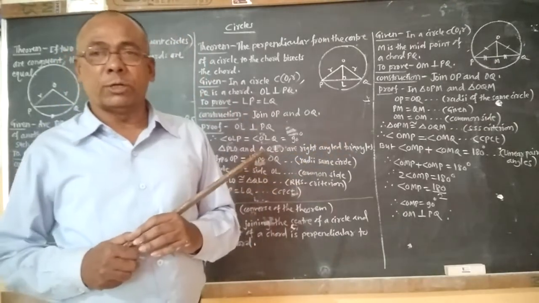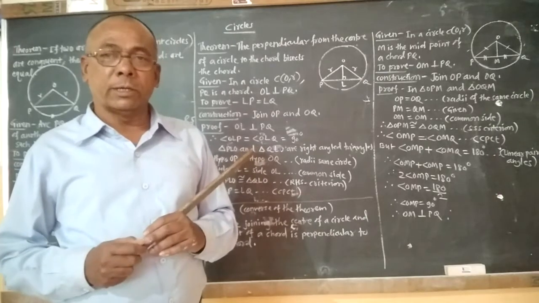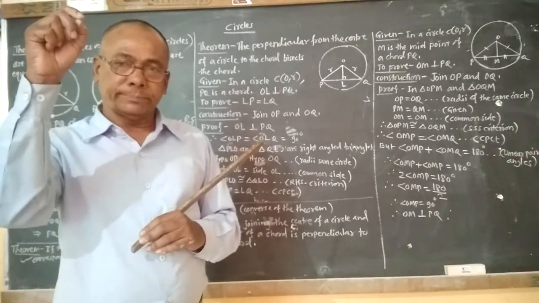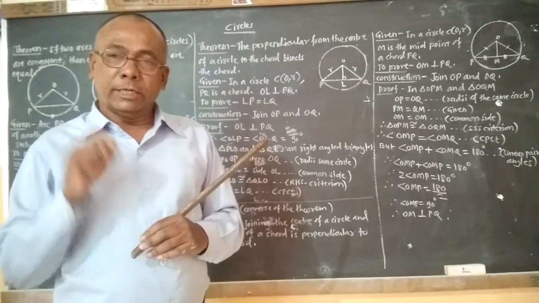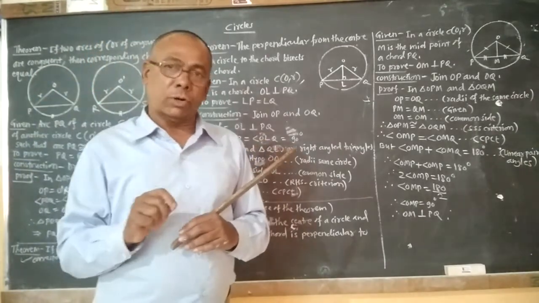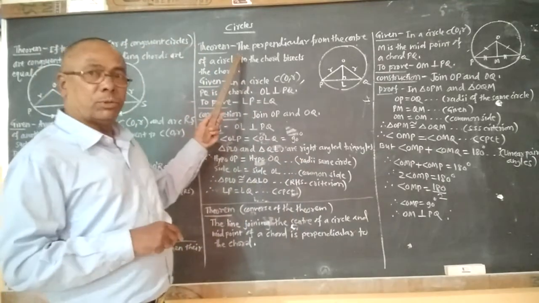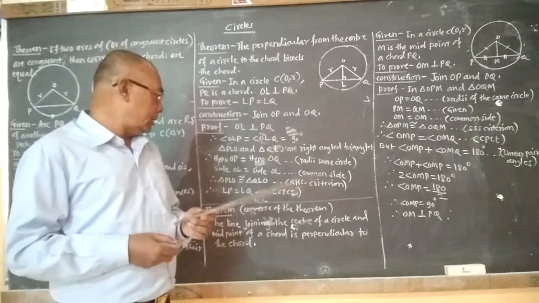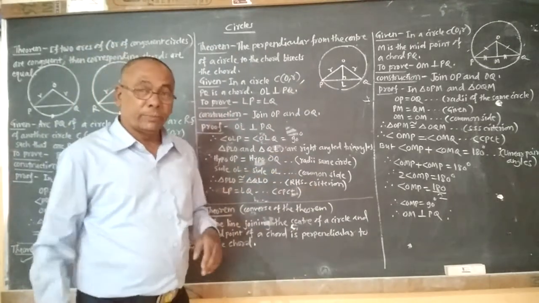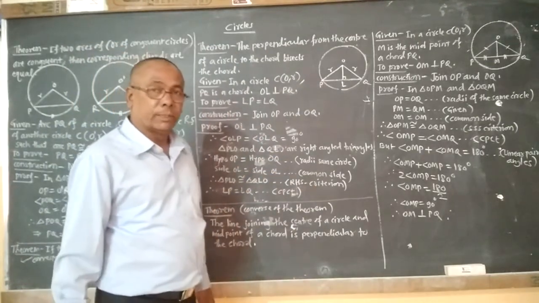So in this way, if a perpendicular is drawn from the center to the chord, then it bisects the chord. So that is the very important property of the circle. And now we will see the converse of this theorem.